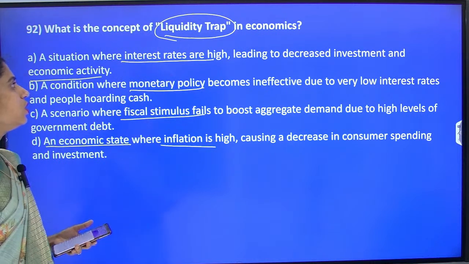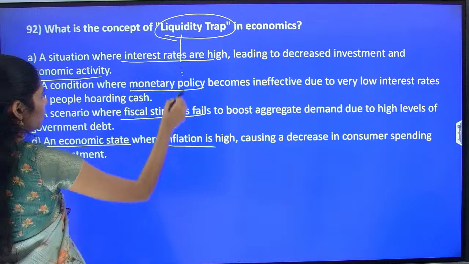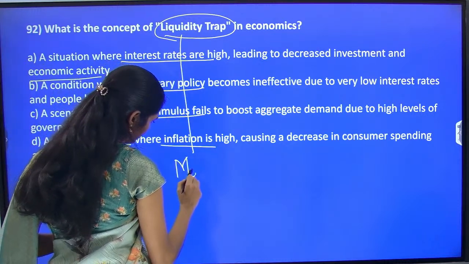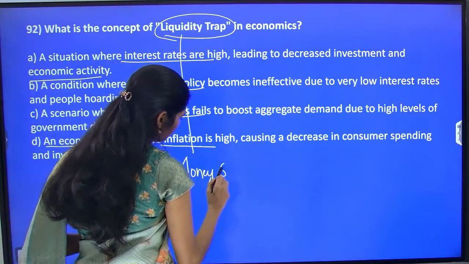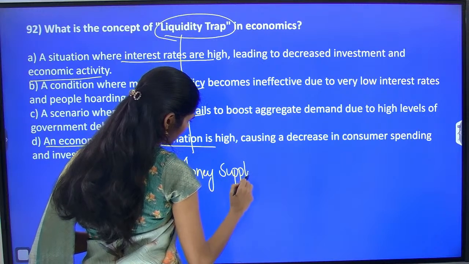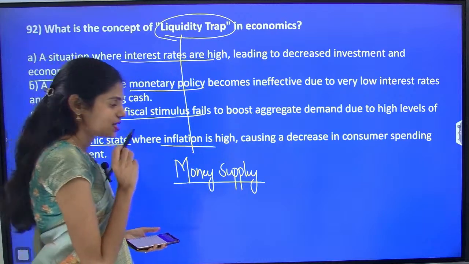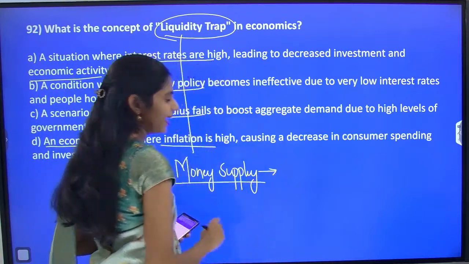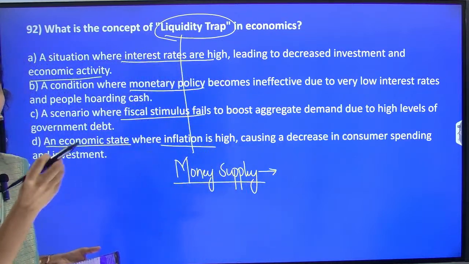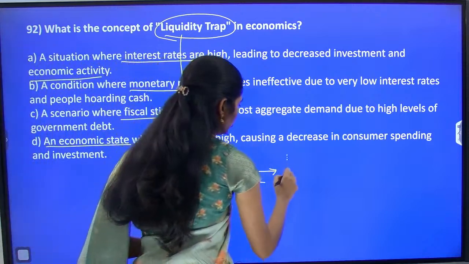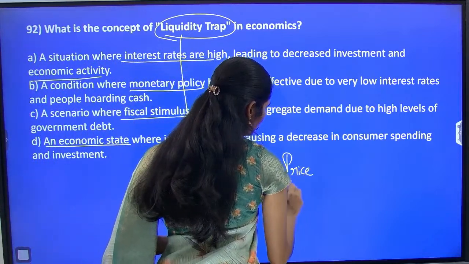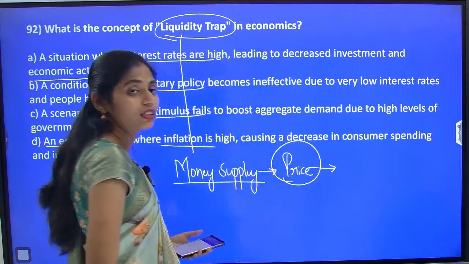Venu, D. So actually liquidity is related to money supply in the market, right? In this context, where will we study the decrease or increase of money supply to control price? Controlling of price is related to which topic?